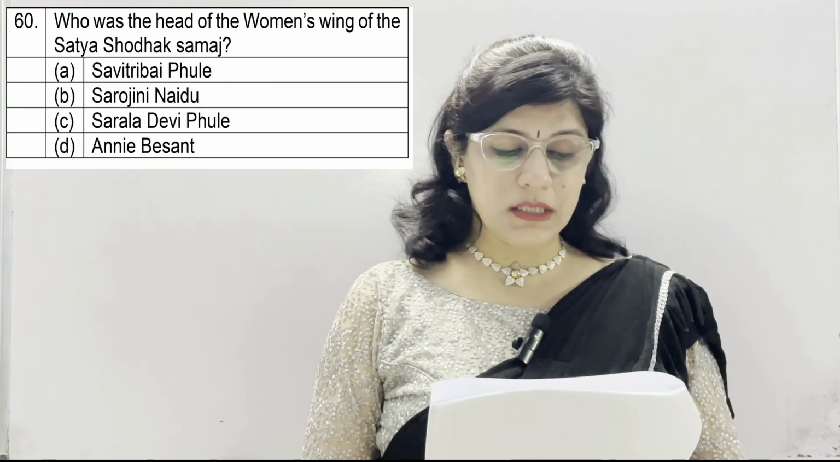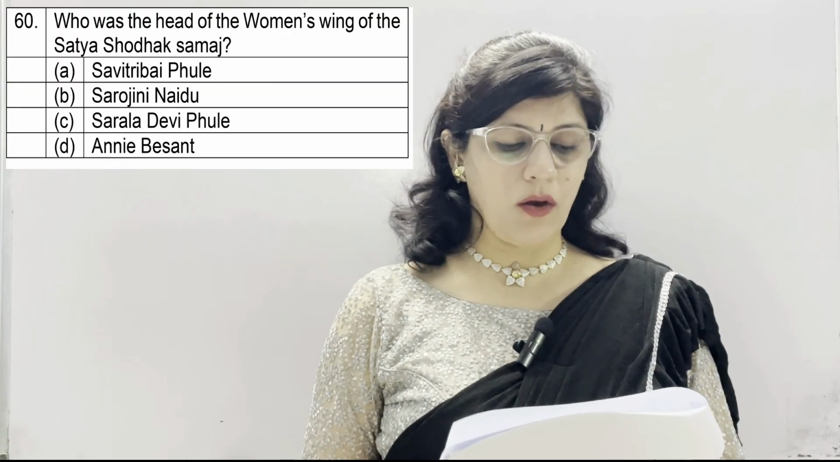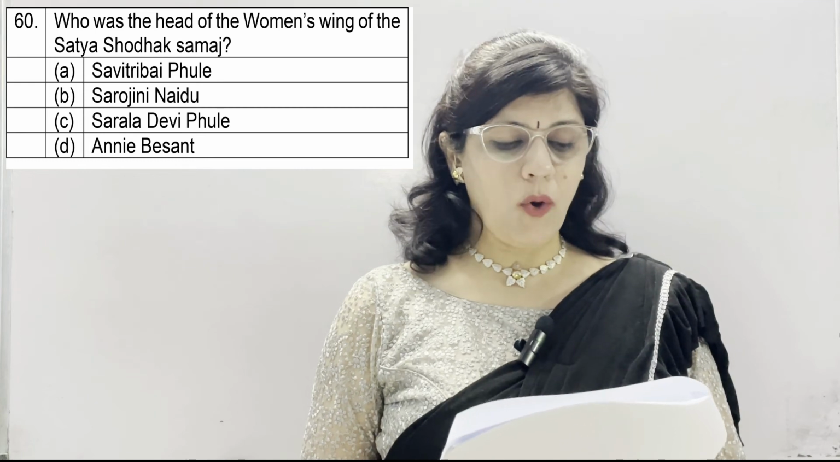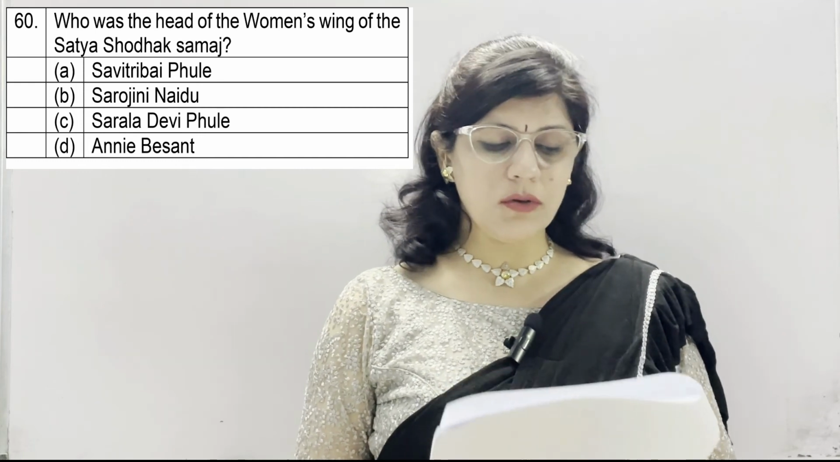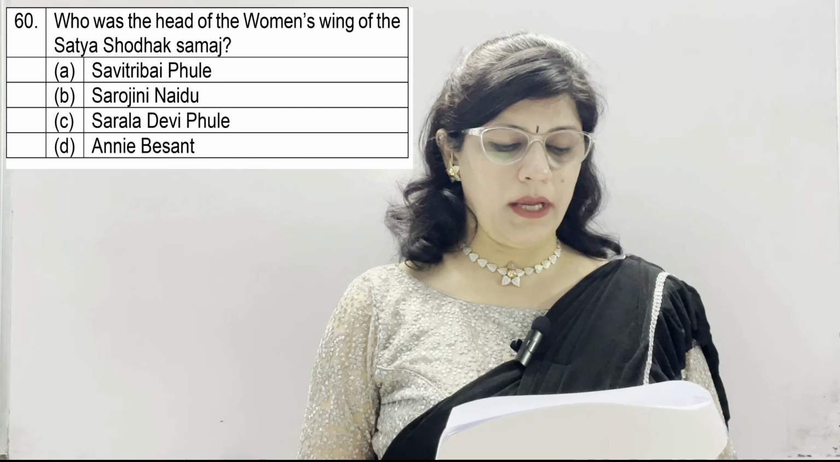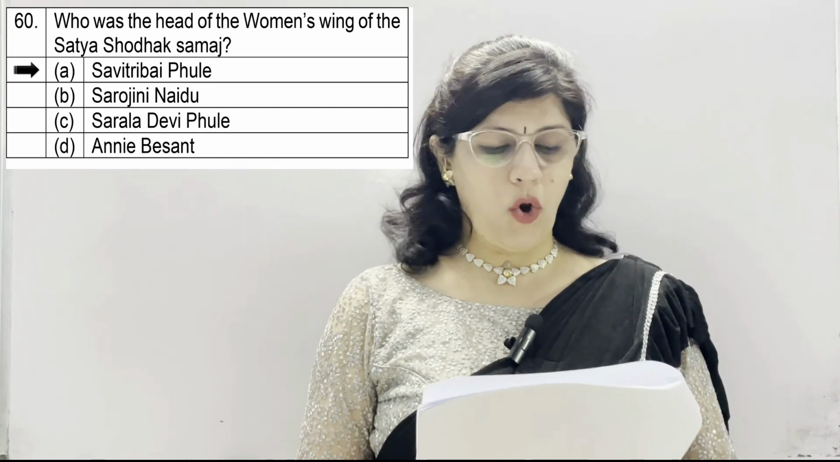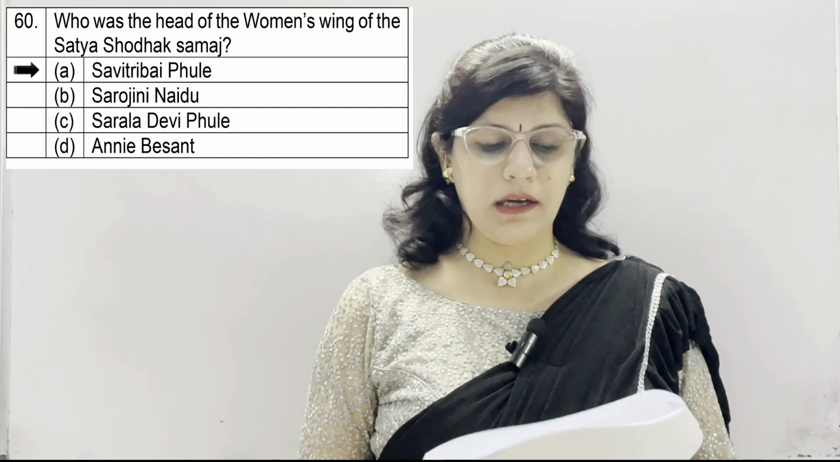Coming to question number 60. Who was the head of the women's wing of the Satya Shodhak Samaj? A option Savitribai Phule, B, Sarojini Naidu, C, Sarla Devi Phule and D, Annie Besant. And the A option, which is Savitribai Phule, is the correct answer.